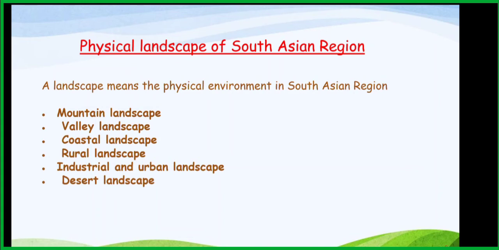You want to write down these things. First of all, write down the topic: physical landscape of the South Asian region. Then write the definition: a landscape means the physical environment in the South Asian region. Write the topic and the definition, and then the types of landscape we are going to learn here. Do it quickly. I'll give you a few minutes.